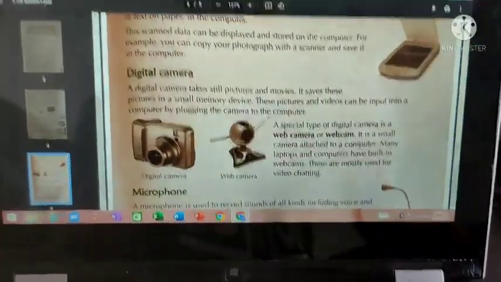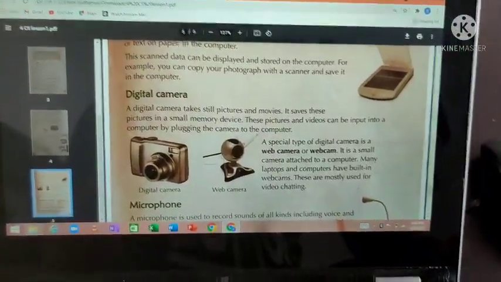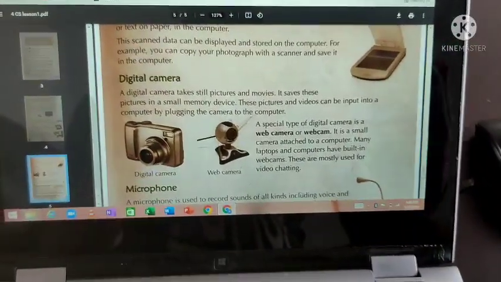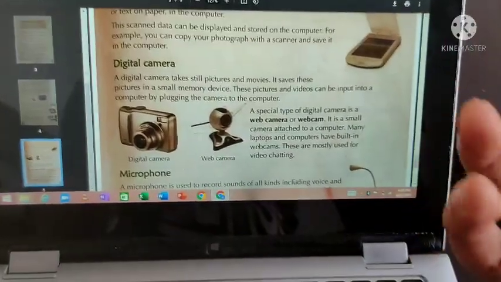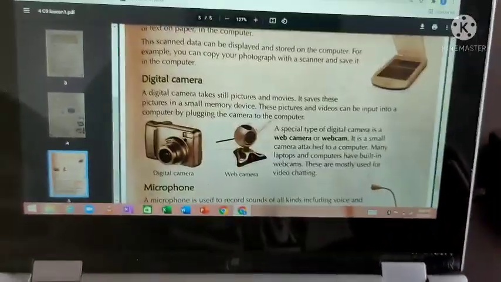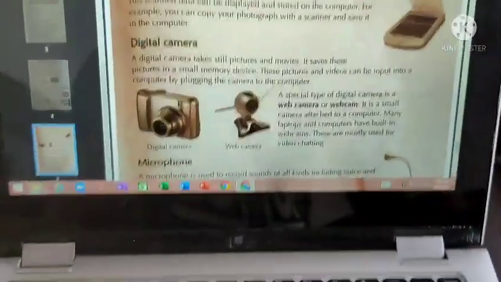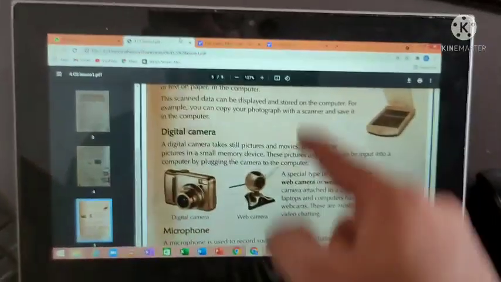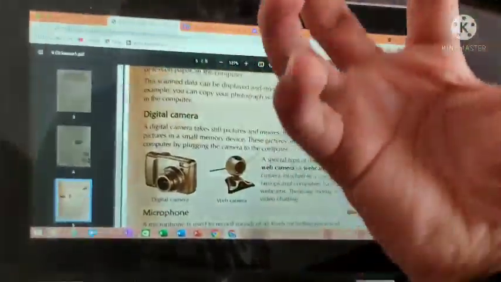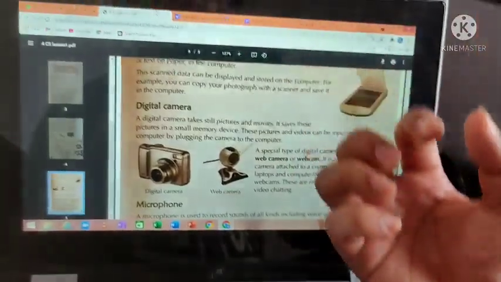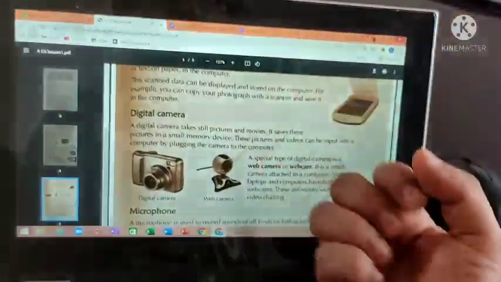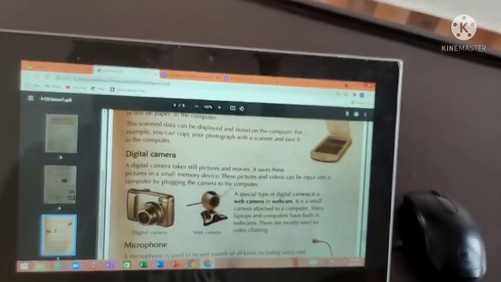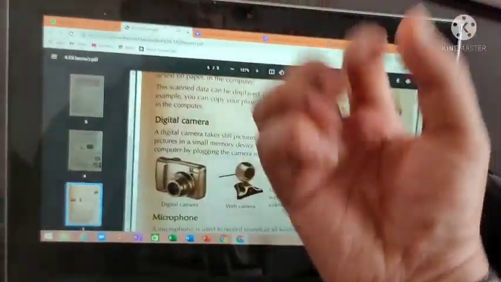Okay, this is also an input device. How is this an input device? Because it gathers information. It will scan our images like a scanner. It will grasp our image and display it using the output screen. So how does this camera work? It will scan whatever is displayed in front of us. If we show our face, it will scan our face. If you show a doll, it will scan that doll.